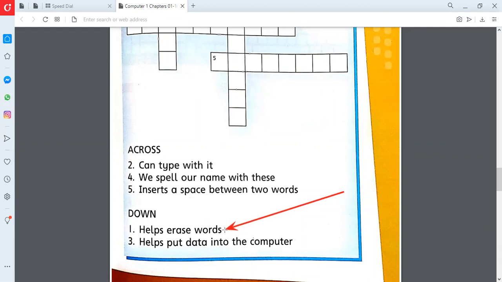We see some special keys. Very good, you guys can send the answer. There are 9 alphabets in that word. So which key helps us to erase, delete or remove words? Can you tell me the name of the key?